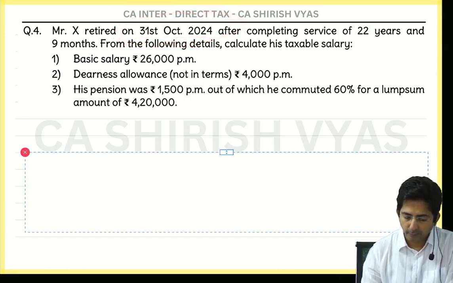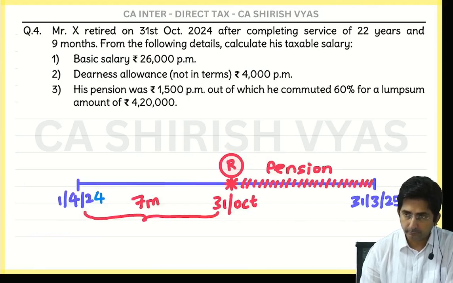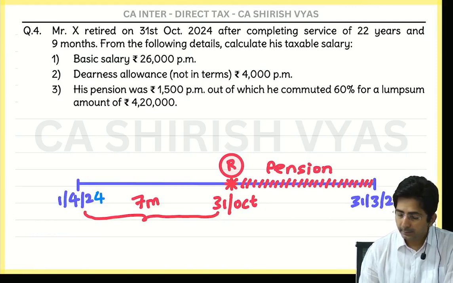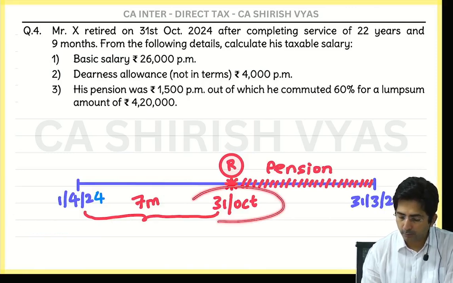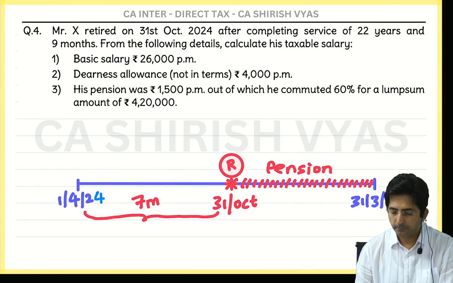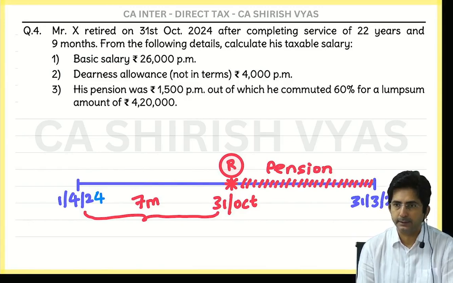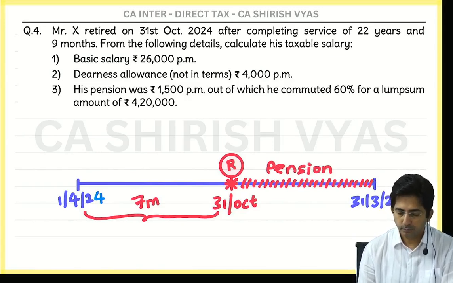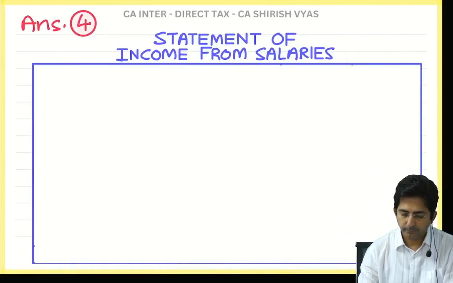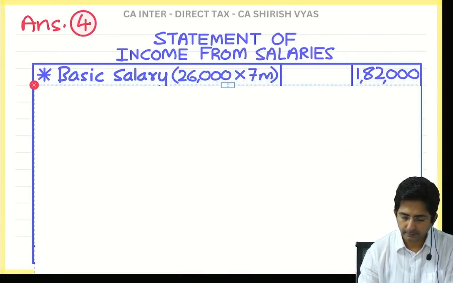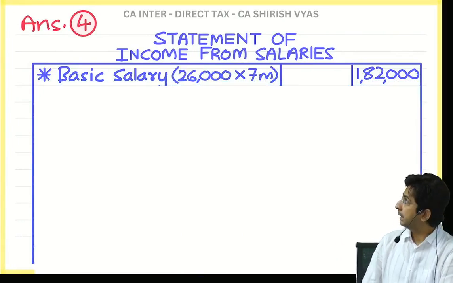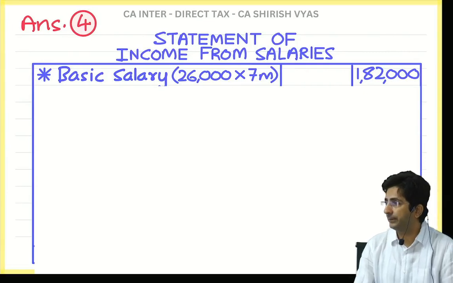So see, I have drawn a timeline here. Can you see? April to March is our year. And he has retired on 31st of October. Ready? So tell me, first point is what? Basic salary, 26,000 per month. So multiply by 7 months. Yes, so that comes to 1,82,000. Right, basic salary 26,000 into 7 months.